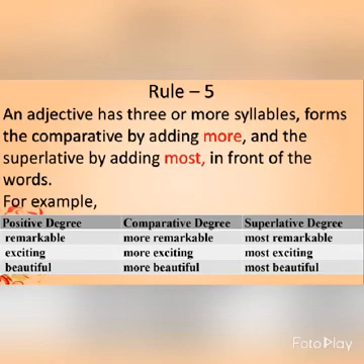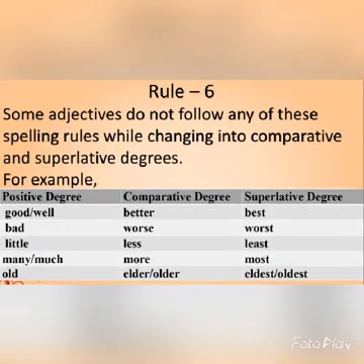Now, let's see the last rule. Some adjectives do not follow any of these spelling rules while changing into comparative and superlative degrees. For example, good and well. The comparative and superlative degrees for good and well are better, best, respectively. Bad, worse, worst. Little, less, least. For many it is many, more, most.